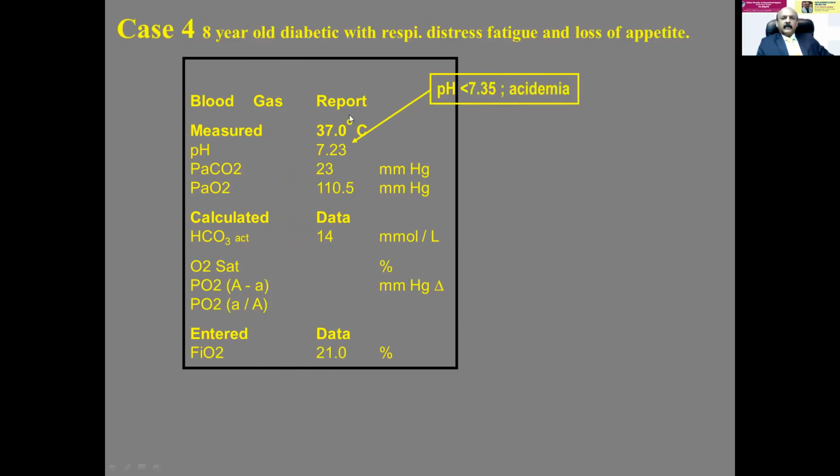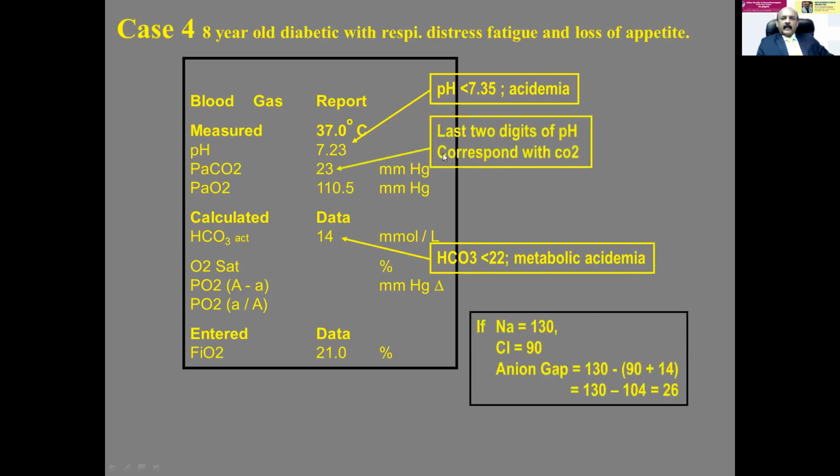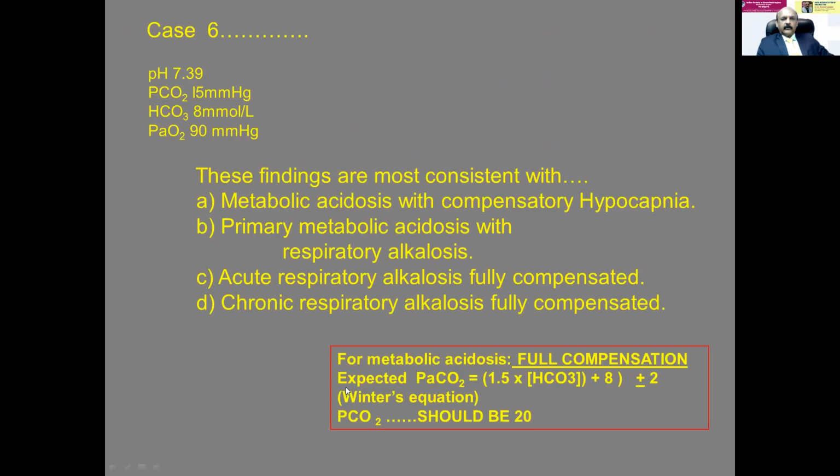So here this is a diabetic. So diabetic, it could be DKA, respiratory distress is there. So the 7.23 says it is acidosis, and this bicarbonate, less than 22, is metabolic acidosis. And the last two digits of pH, as I said, should correspond with the carbon dioxide. 7.23, last two digits, it is 23. So it is normal, so expected. So metabolic acidosis. If I imagine sodium 130 and chloride 90, there is a wide anion gap. And so it is a diabetic ketoacidosis.